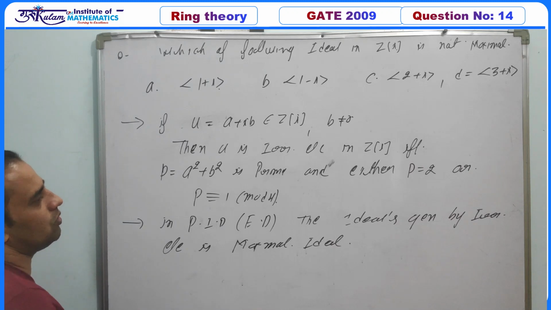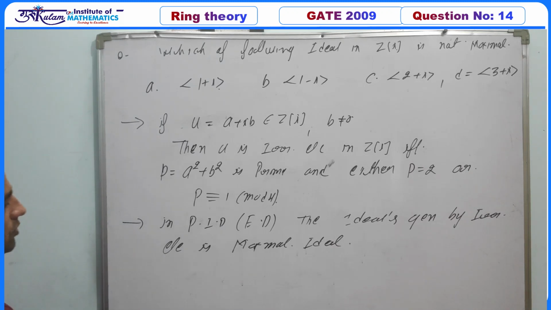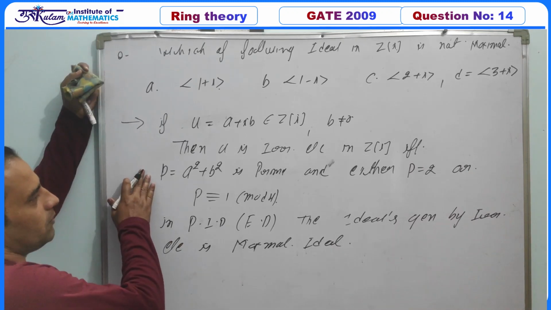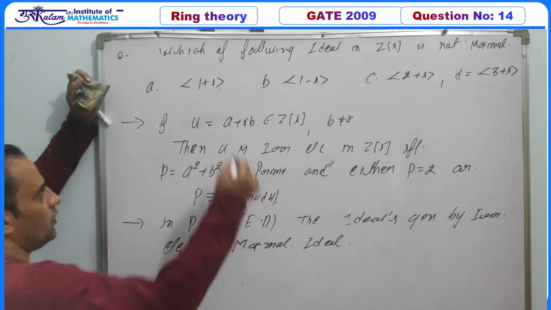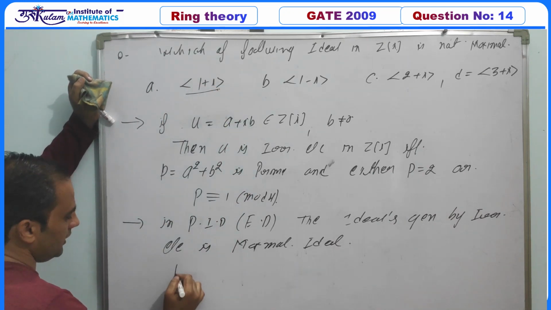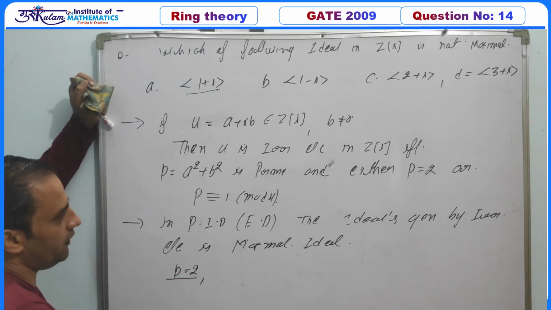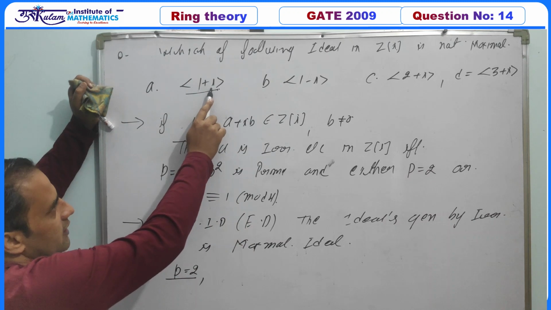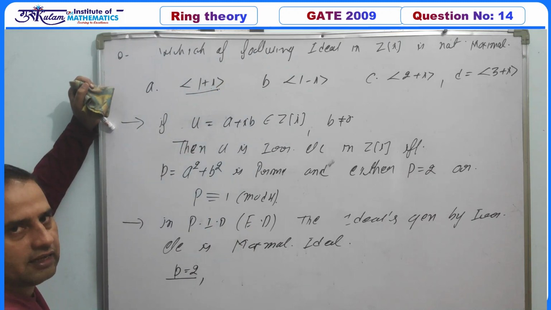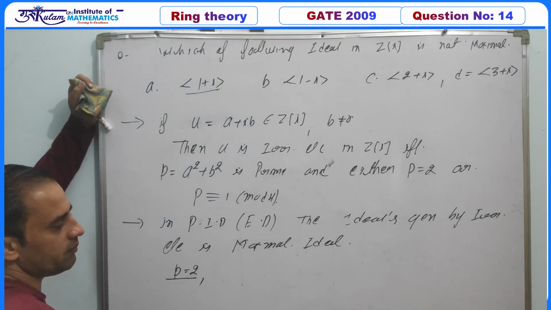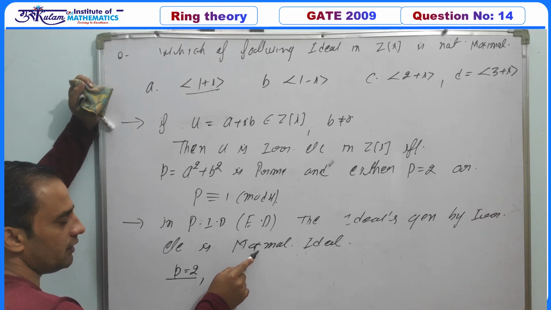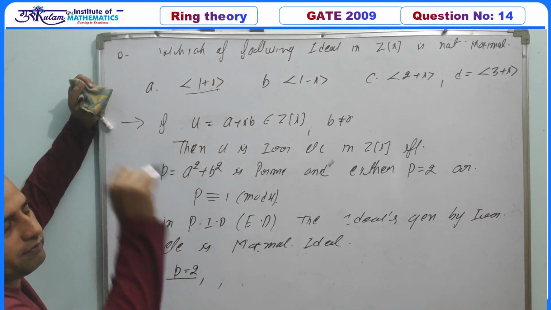The converse of this is also true, provided the ideal is non-zero. So based on these two statements, we can easily solve this question. In the first case, p is equal to 2, a square plus b square. So definitely this element is an irreducible element in Z[i], and the ideal generated by an irreducible element must be a maximal ideal. We have to find the ideal which is not maximal.